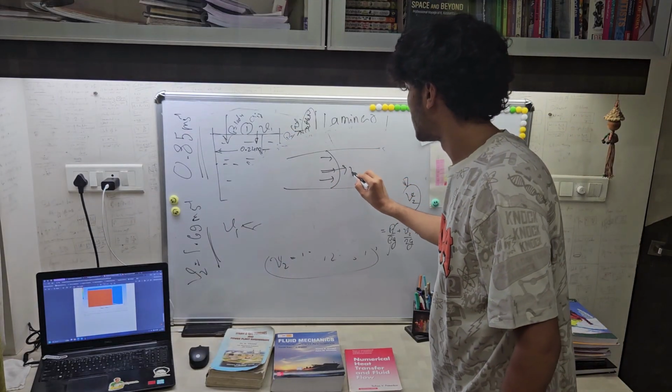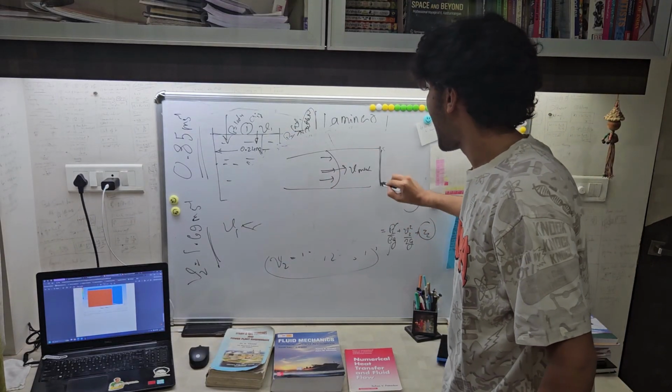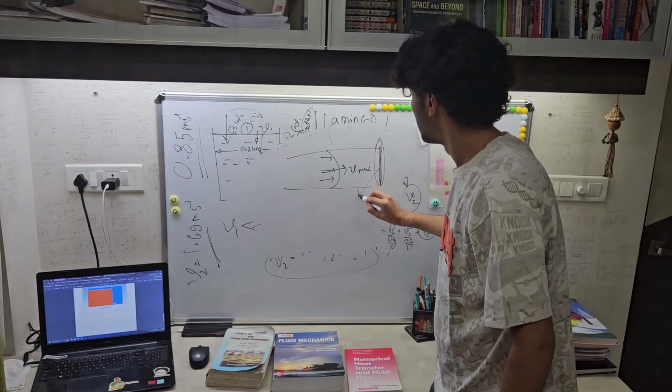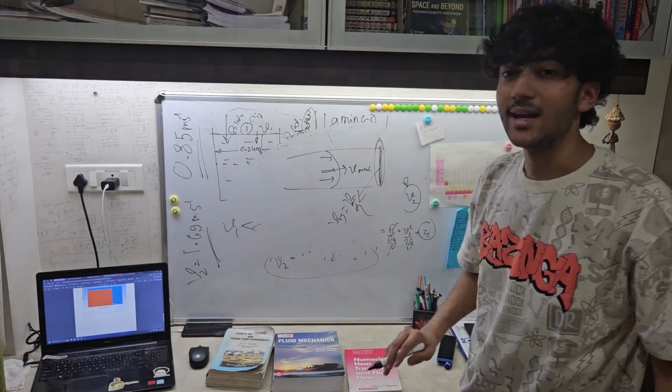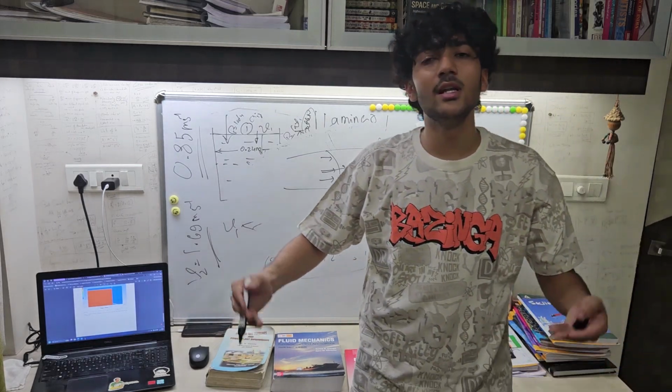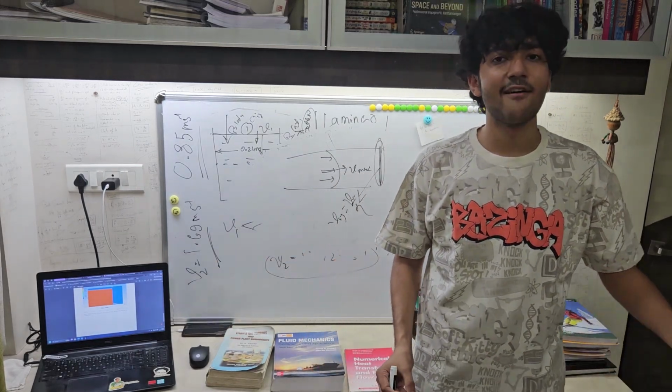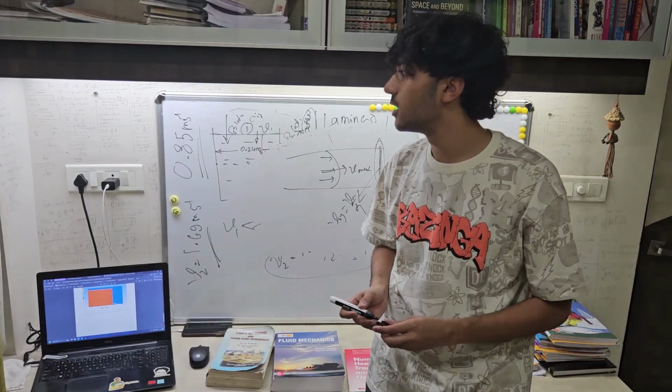So the maximum velocity is in the center, but the average velocity for the pipe, V average, is V max by 2. And experimentally, always the average velocity is what is calculated.